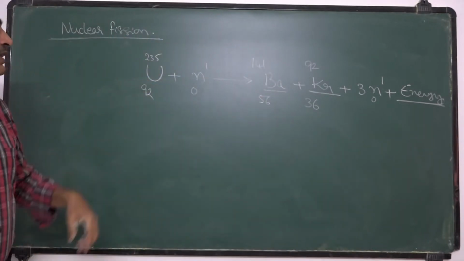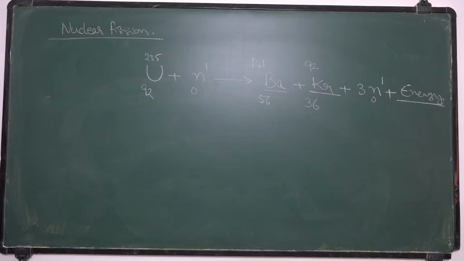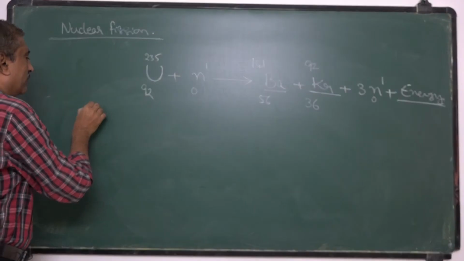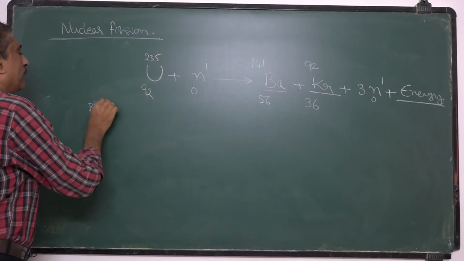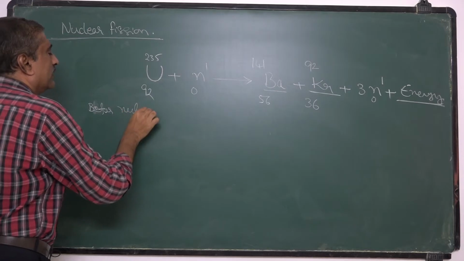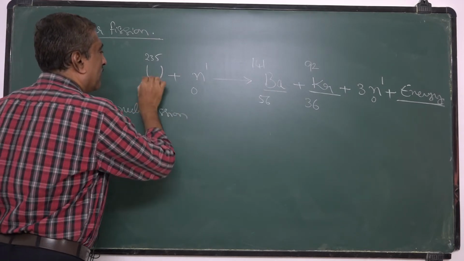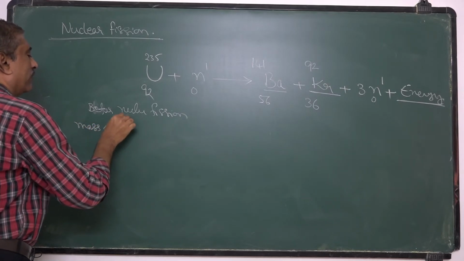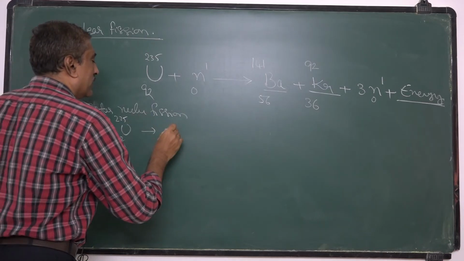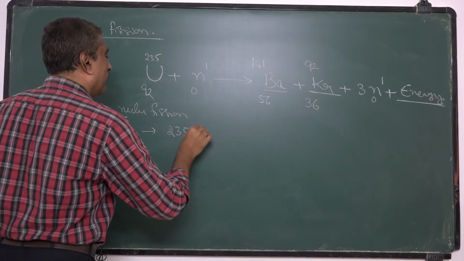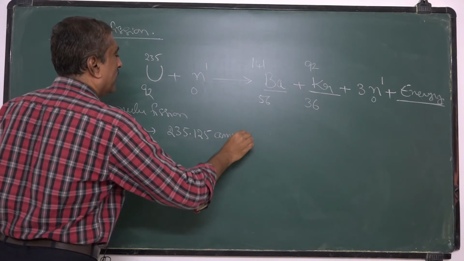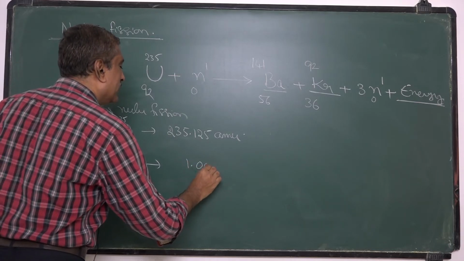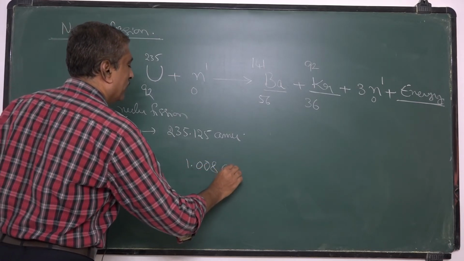So here, the uranium nucleus, before nuclear fission, the sum of the masses. The mass of uranium-235 is 235.125 AMU, and that of this neutron is 1.008 AMU.